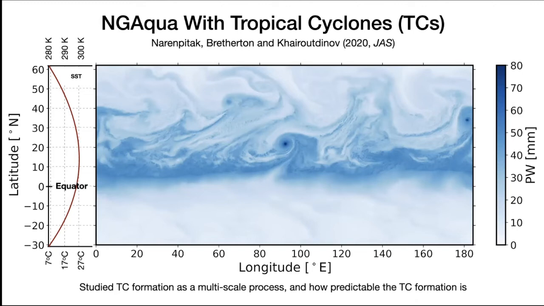So in a few months for us, what you're looking at here is a snapshot showing the water vapor in the model. The darker blue means there is a lot more water vapor in the atmosphere. At the center, you see a very dark blue spot. That's the tropical cyclone, and that's the eye of the storm. NG Aqua produces a very detailed result of the atmosphere of the tropical cyclone, but it also shows the large scale contributions of the dynamics. So it allows us to study tropical cyclones as a multi-scale process.